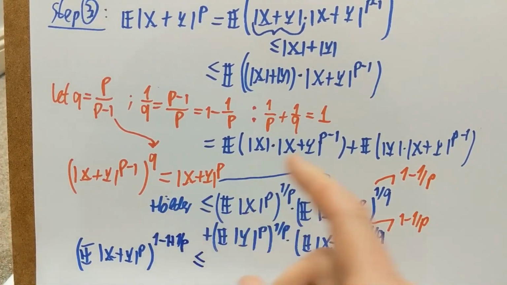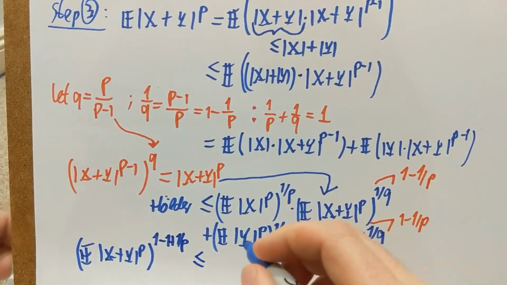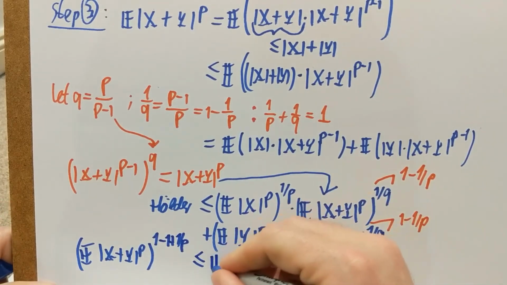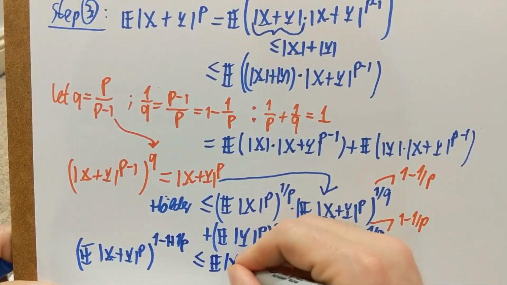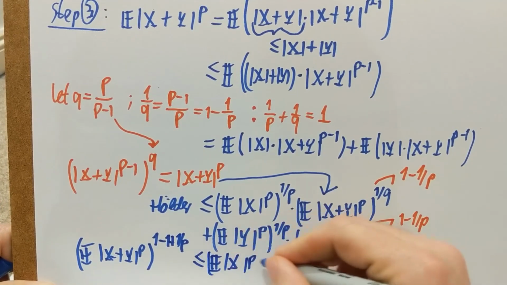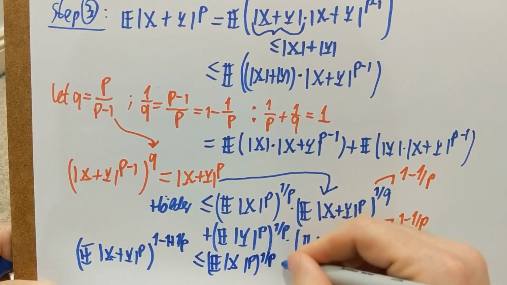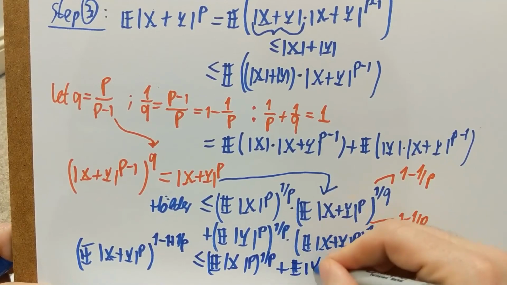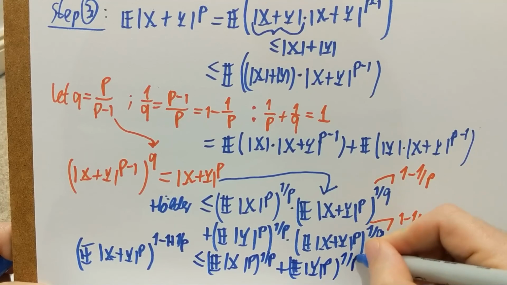Smaller than or equal; this is all positive, so the inequality doesn't care. I divide through by the second bits of both terms, so all I have left is the expectation of x to the p to the 1 over p power from the first term, plus the expectation of y to the p to the 1 over p power from the second term.